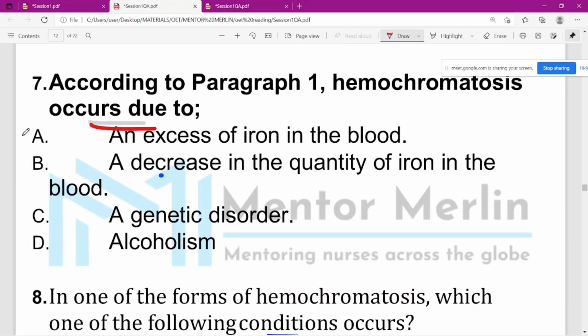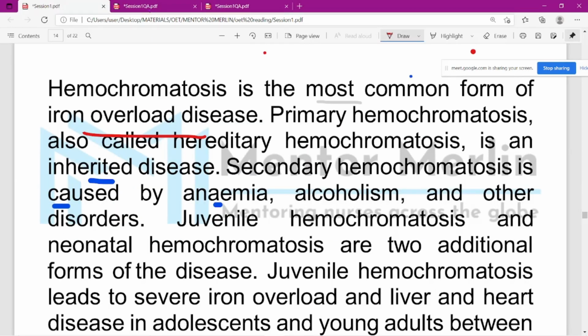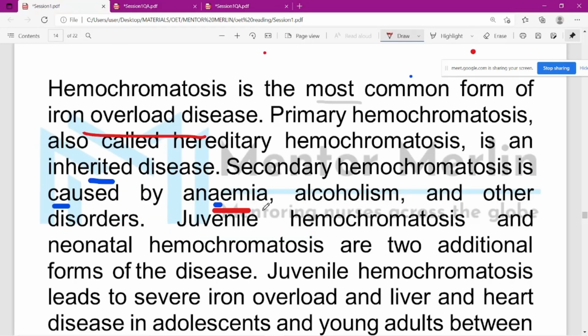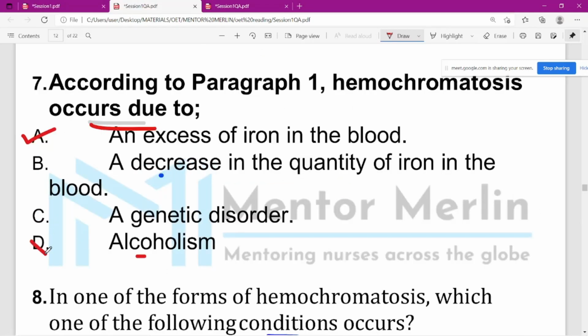Okay, so the answer is correct, only A. The synonym of overload is excess. As for alcoholism, it's not alcoholism because it is mentioned only as secondary hemochromatosis.